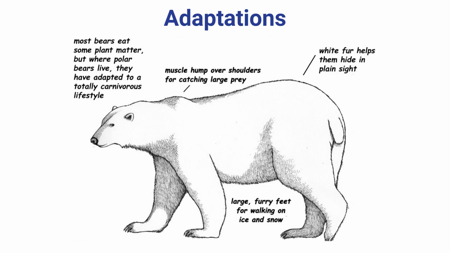He has teeth that allow him to eat meat. He has large furry feet to help him walk in his snowy and icy environment. And his white fur helps him to blend into his environment. These are just a few of his adaptations. Can you think of any others?